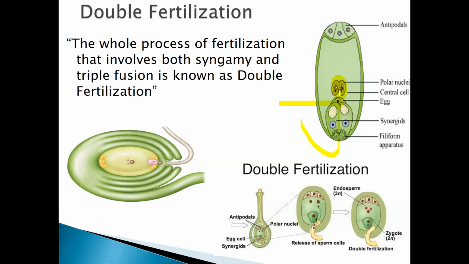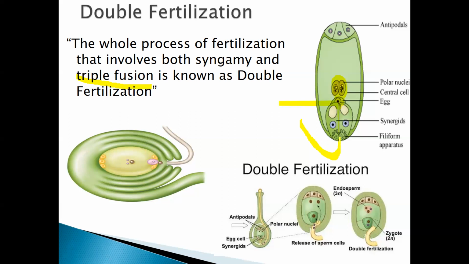Here the fusion takes place, and as the male gamete enters inside and fuses with the two polar nuclei, this process is known as triple fusion. Clear?